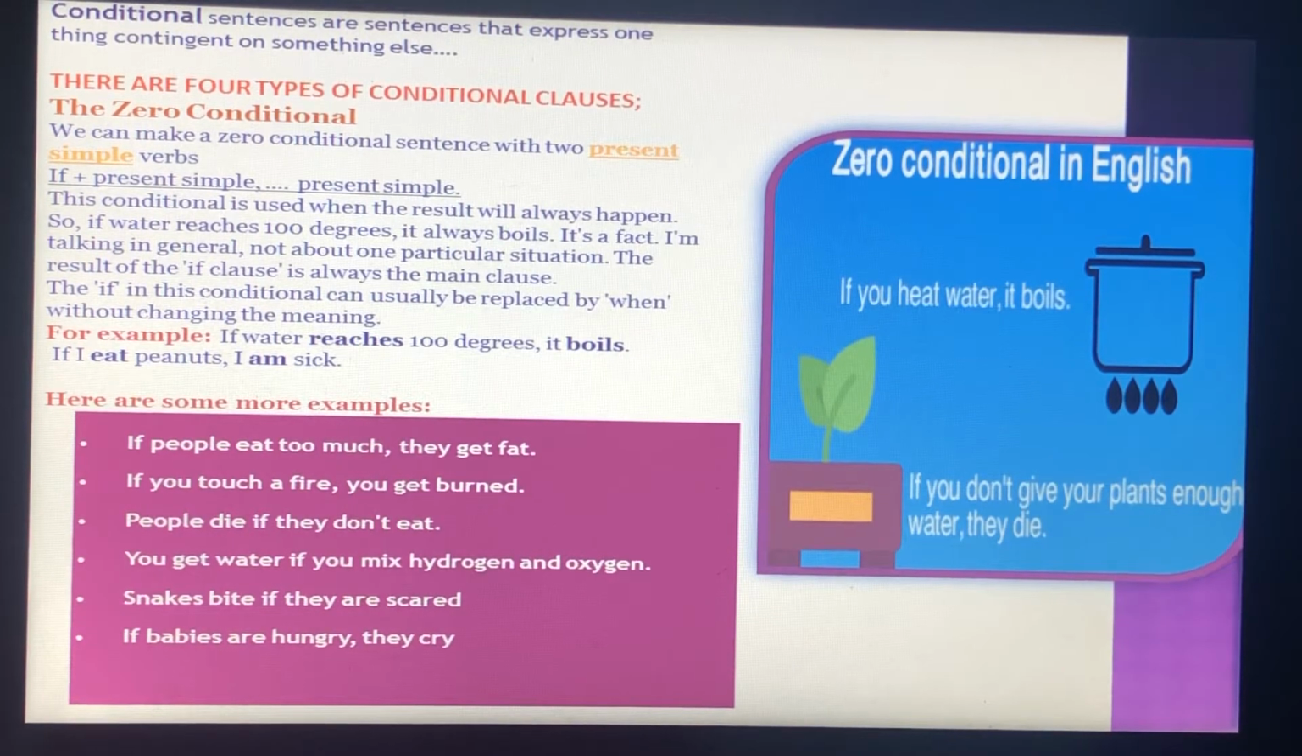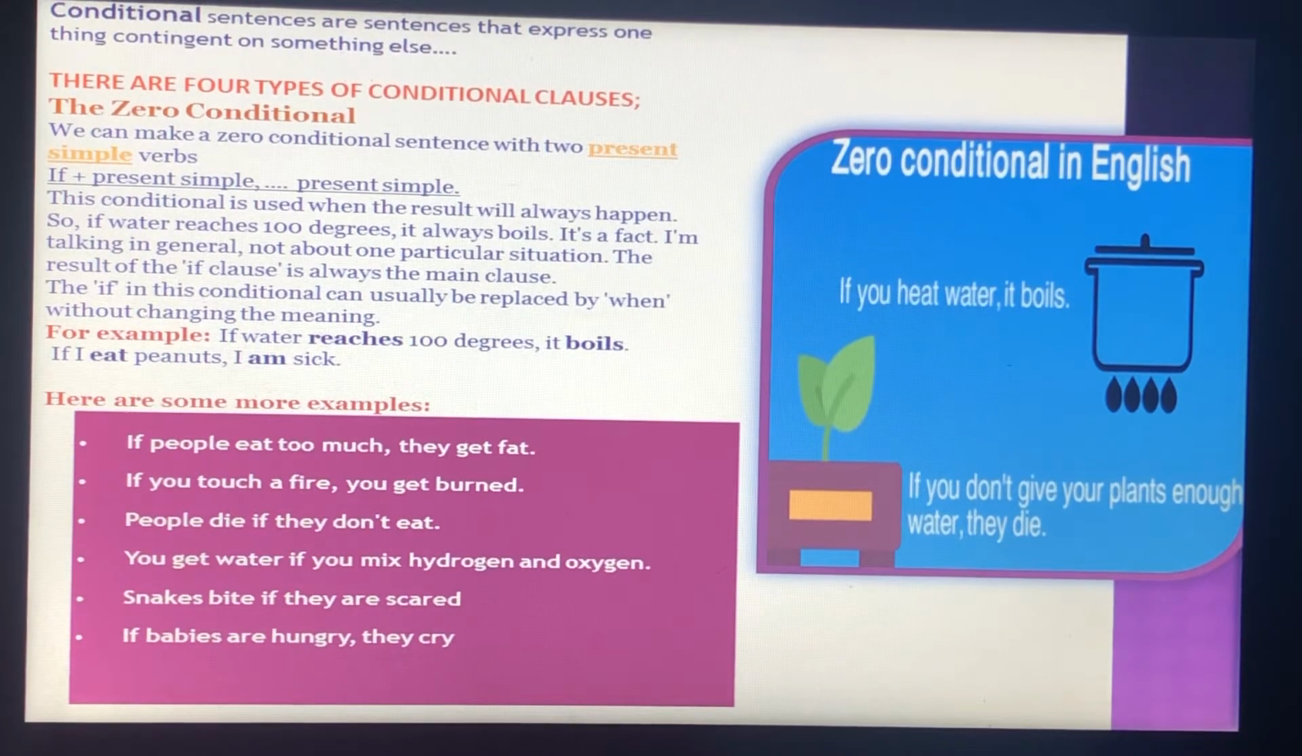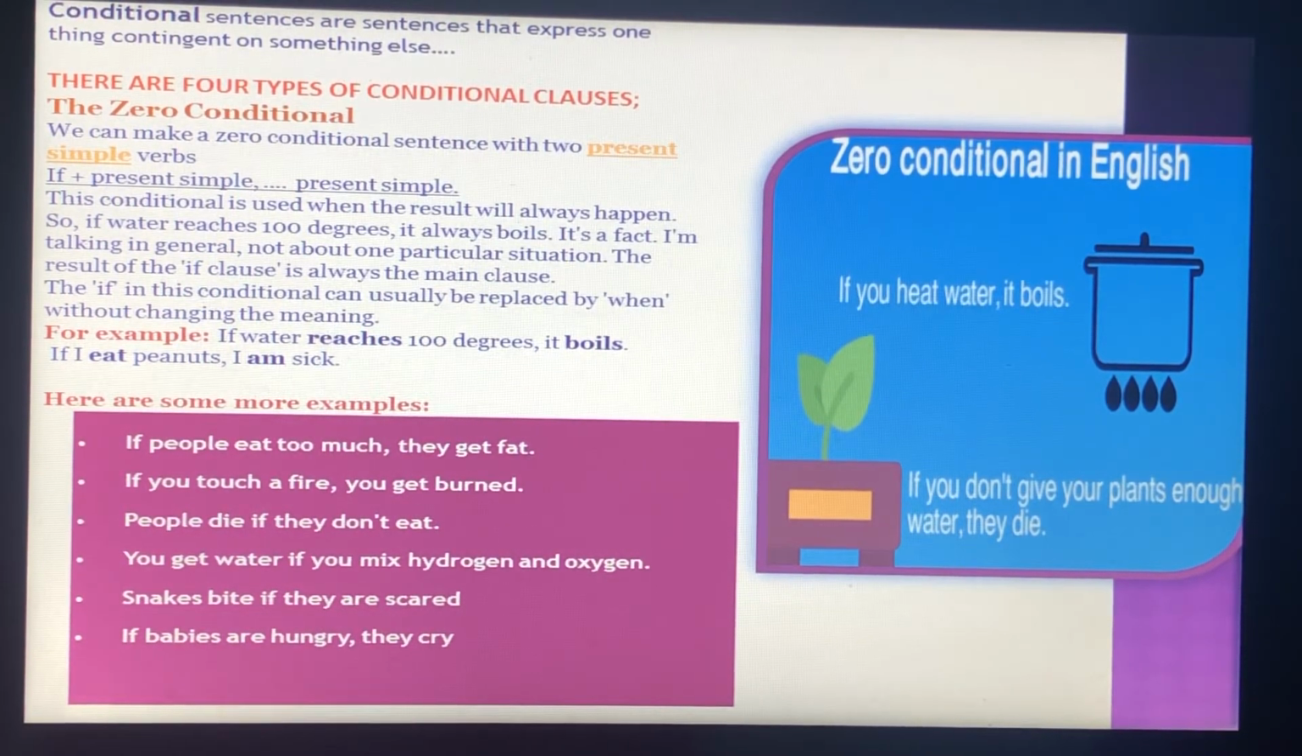The result of the if clause is always the main clause. The if in this conditional can usually be replaced by when without changing the meaning. For example, if water reaches 100 degrees, it boils. It is always true. There can't be a different result sometimes. If I eat peanuts, I am sick. This is true only for me, maybe not for everyone, but it's still true that I am sick every time I eat peanuts.